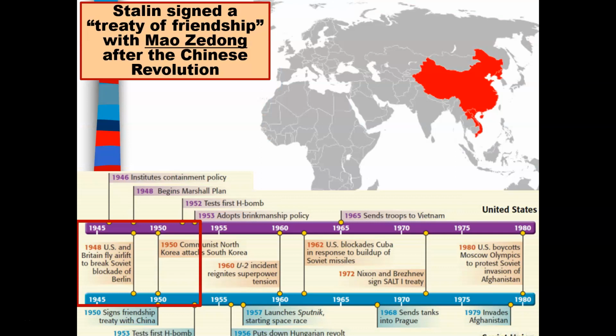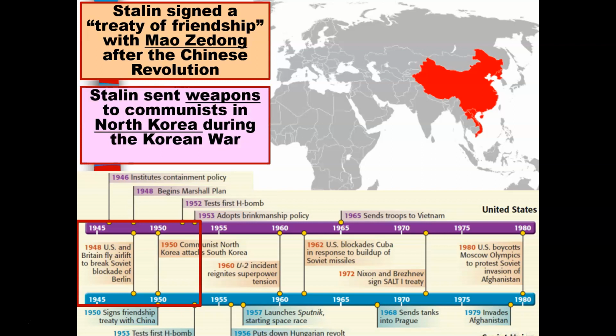Stalin signed a treaty of friendship with Mao Zedong after the Chinese Revolution. Joseph Stalin wanted to make sure that he was on good terms with the Chinese in this case. Stalin sent weapons to communists in North Korea during the Korean War. So you can see Stalin was involved in many parts of the world, becoming really good friends with Mao Zedong in China and also being there for the North Koreans by providing weapons.